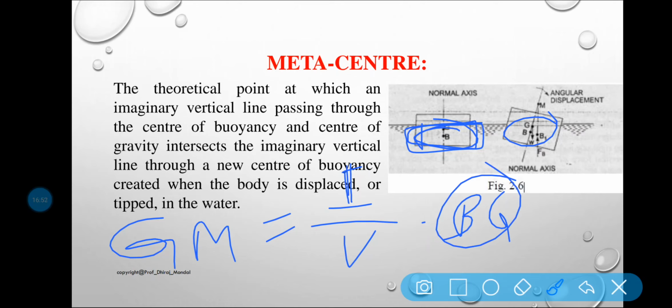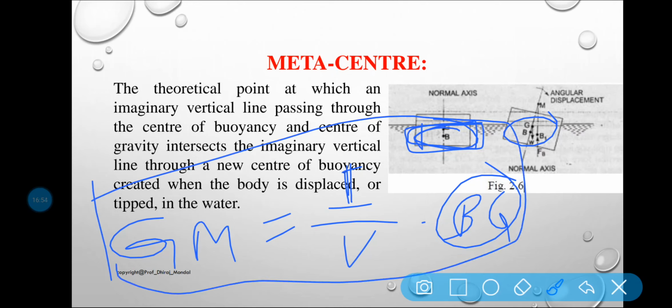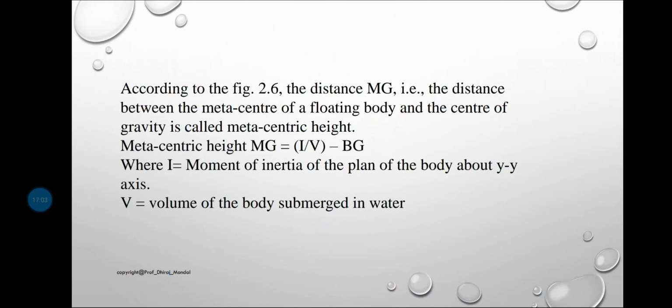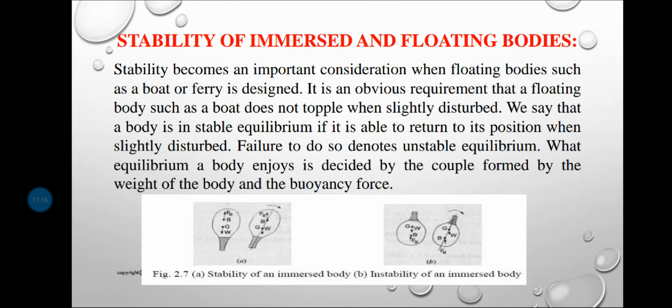Clear? So this equation will be very important when you are going to solve numericals. So this is the equation: V is the volume of the body submerged in water, and I is the moment of inertia of the body about the y axis. Remember, about the y axis, not the x axis, okay.